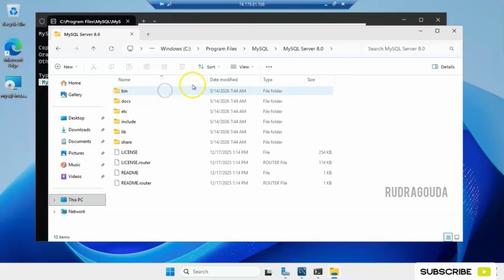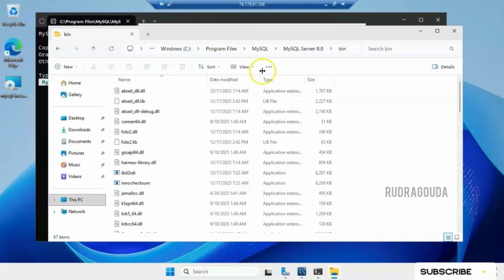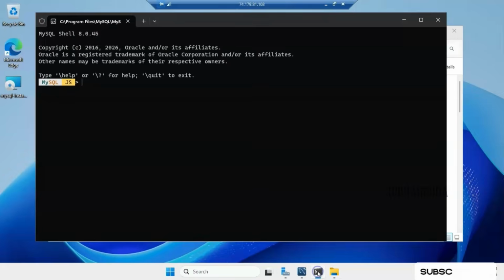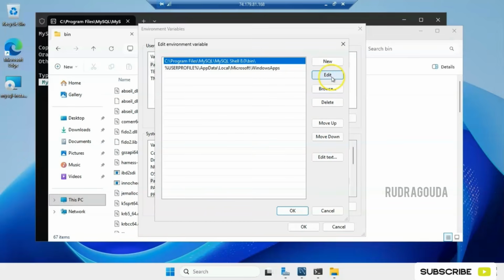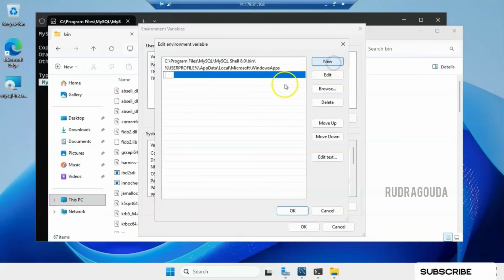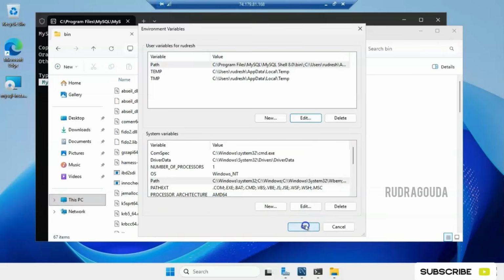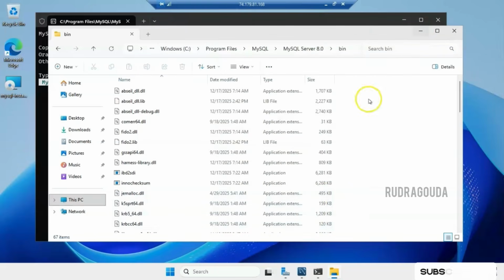Just go inside here and then bin. Copy this path, do Control C, and go back to the environment settings. Here click on new and paste it, and finally OK, OK, and we are good.